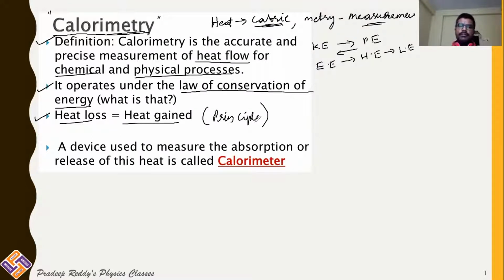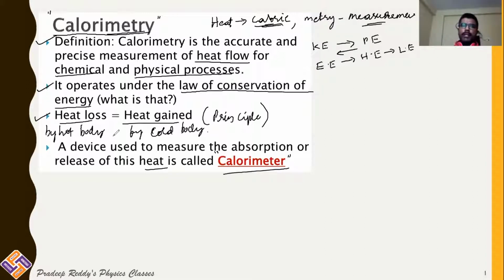Heat lost by the hot body is equal to heat gained by the cold body. And the device used to measure absorption or release of heat energy is called a calorimeter.